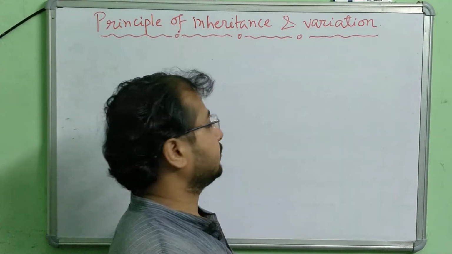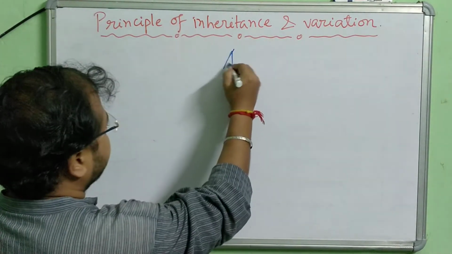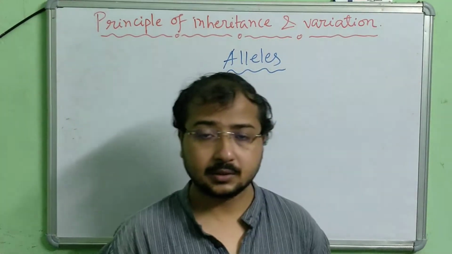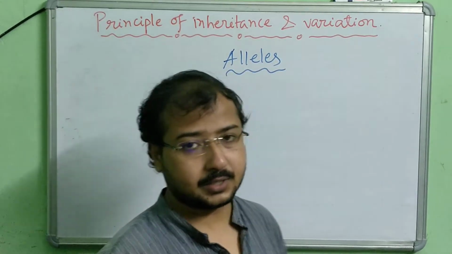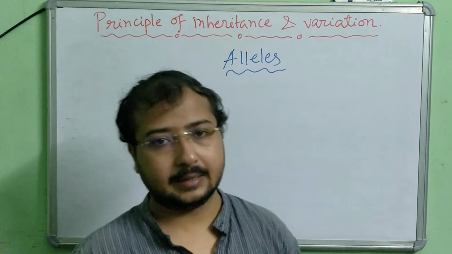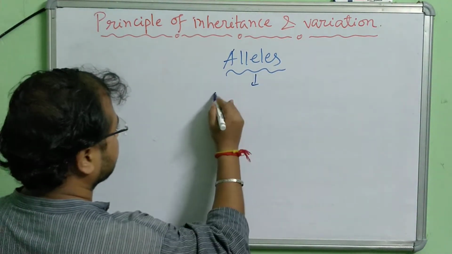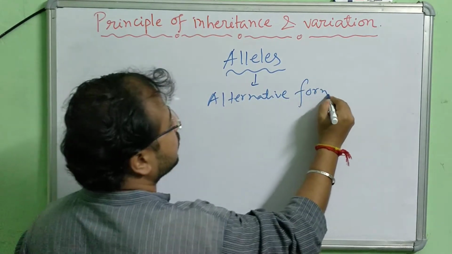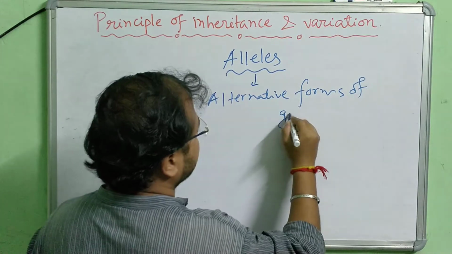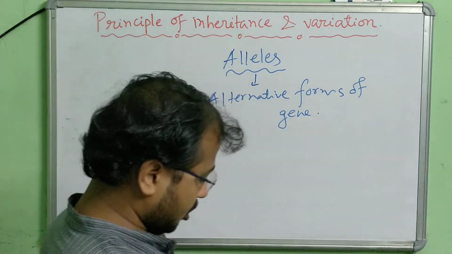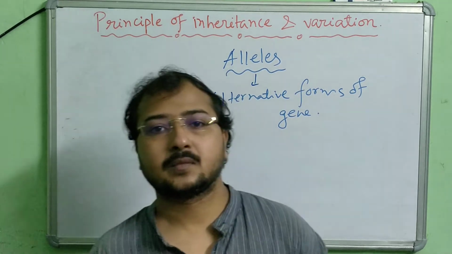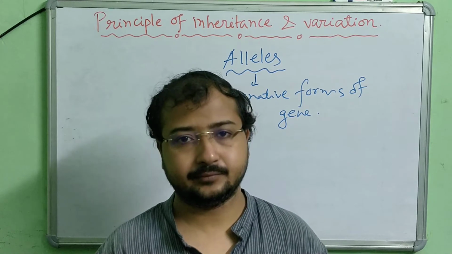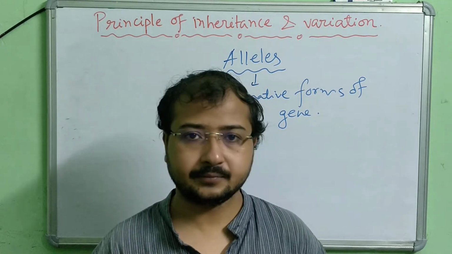First of all, alleles. I think it's a new word for you, or maybe for some of you it is not new. Alleles means alternative forms of a gene. Alternative forms of a gene means one gene has two different alternative forms. I hope this sentence is clear.